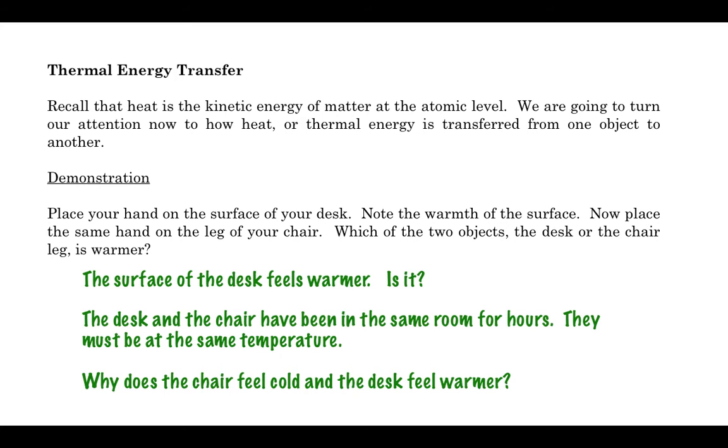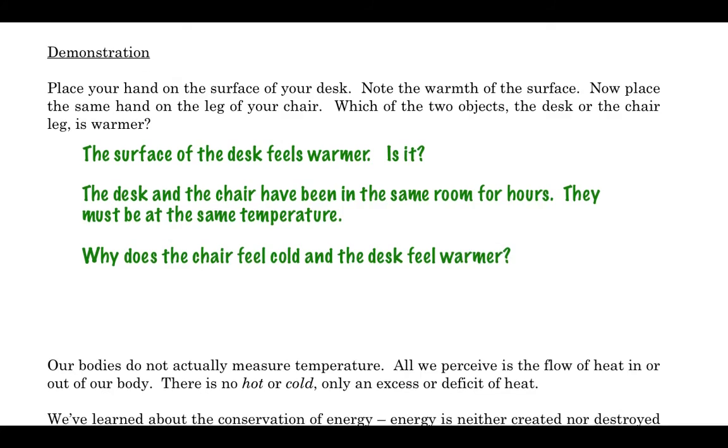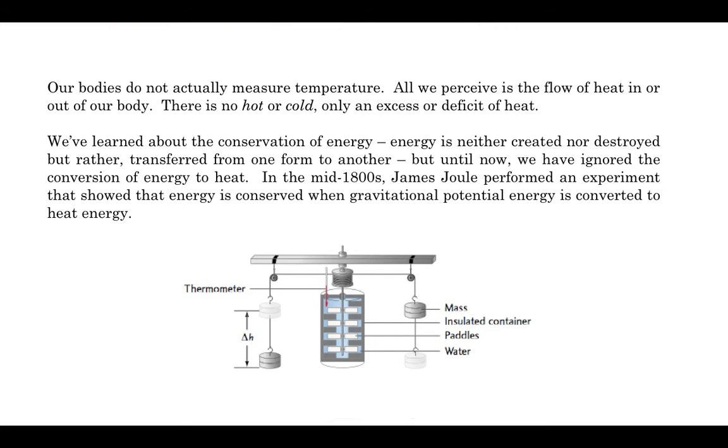So this can be answered just through some basic information about the human body, and that our bodies don't actually measure temperature, but we only perceive the flow of heat in and out of our body. So there's not really a hot or cold, just an excess of heat. So we can feel the metal being colder because that metal is drawing heat away from our hand much faster than the surface of our desk.